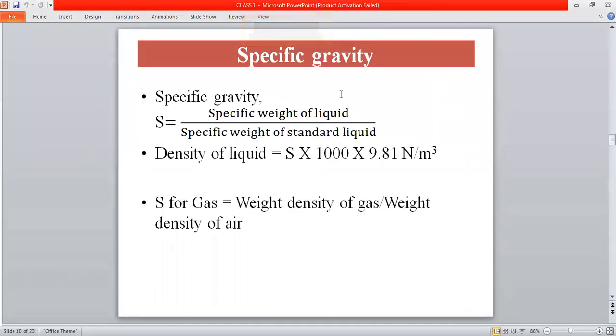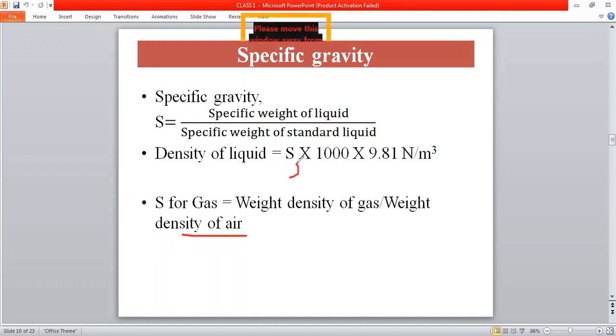Then the next property is specific gravity. Specific gravity is defined as the ratio of the density of a fluid to the density of the standard fluid, or we can also define it as the ratio of specific weight of a liquid to the specific weight of a standard liquid. Specific gravity for a gas is defined as the weight density of the gas to the weight density of the standard fluid, that is air. So for calculating specific gravity, we need some standard fluids. For liquid, the standard fluid is water. For gas, the standard fluid is air.